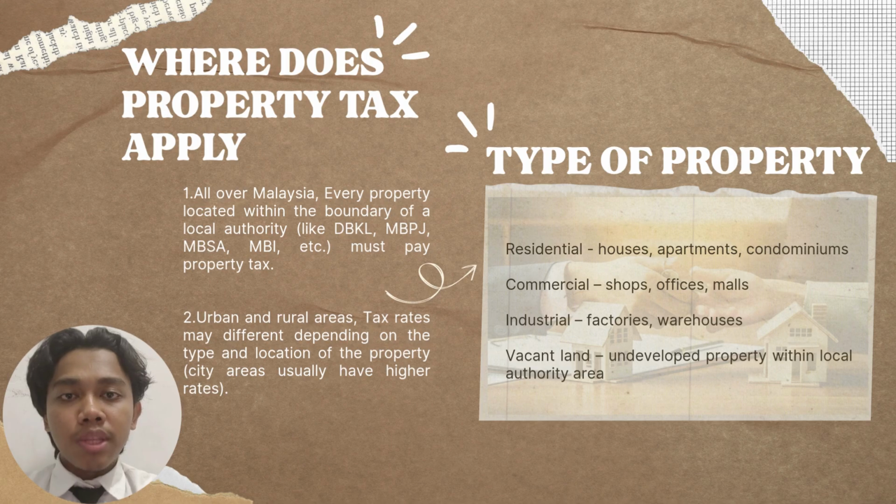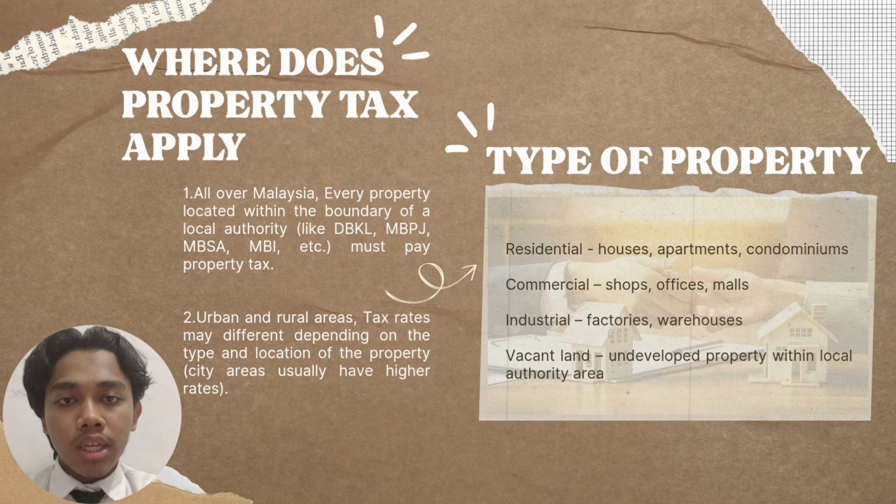Next, we go to where property tax applies. Property tax applies all over Malaysia. Every property that is located within the boundary of local authorities such as DBKL, MBPJ, MBSA or MBI must pay property tax. Both urban and rural areas are included, but the tax may be different. Usually, properties in city areas have a higher tax rate compared to rural ones.